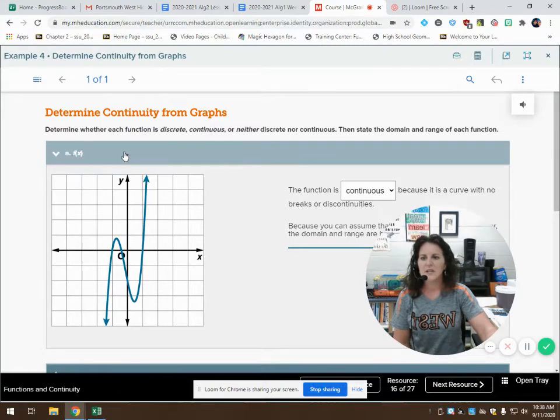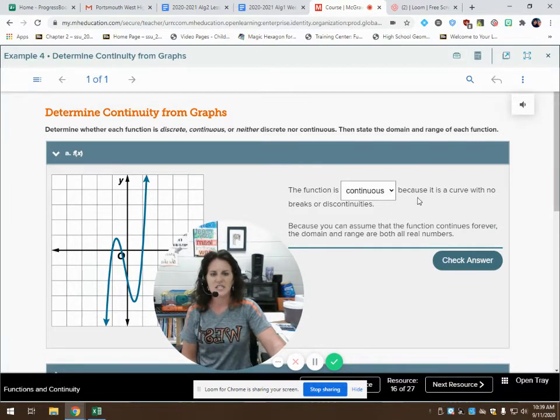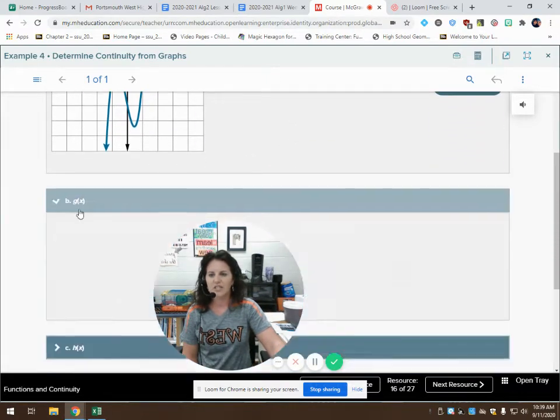Determining continuity from graphs. I'm sorry. Determine whether each function is discrete, continuous, or neither. Then state the domain and the range of each function. So it looks as if I have already completed this. The function is continuous because it's a curve with no breaks or discontinuities. Okay, let's look at the next one.